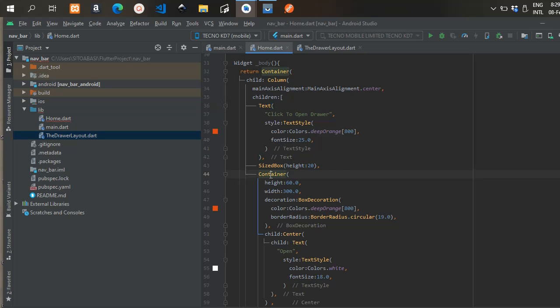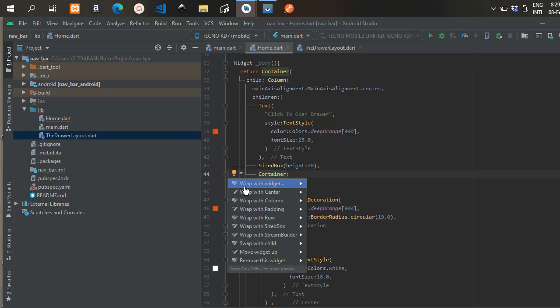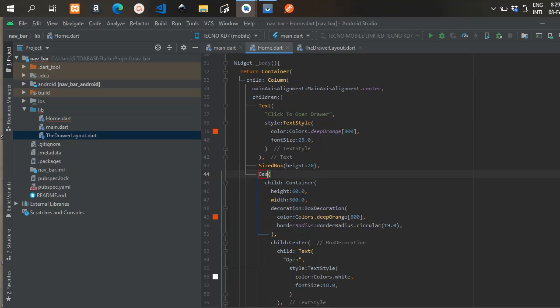So the text is in the center of the container now, and the container is going to have a height of 60.0. The width for the container is going to be 300.0.